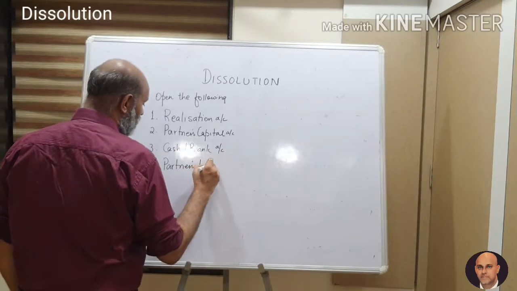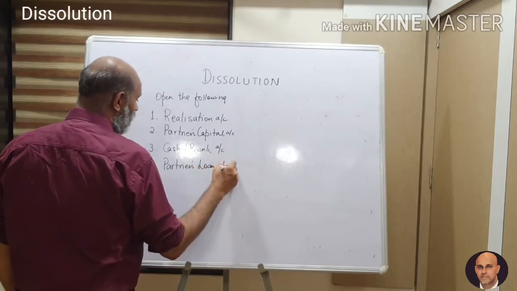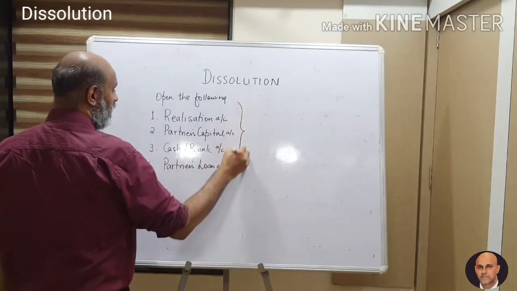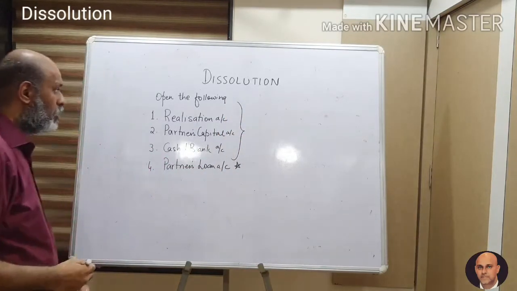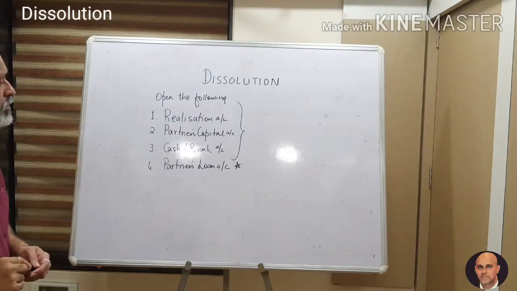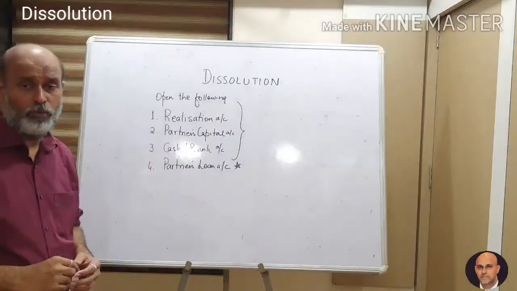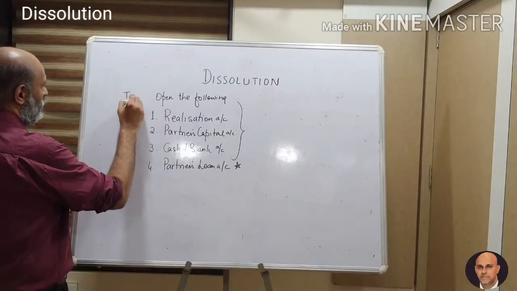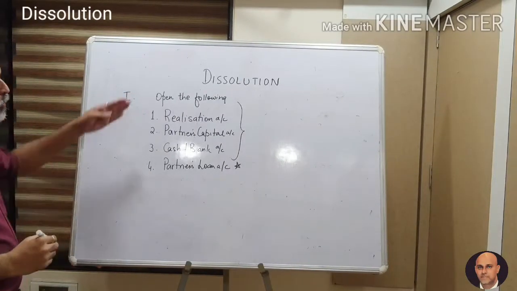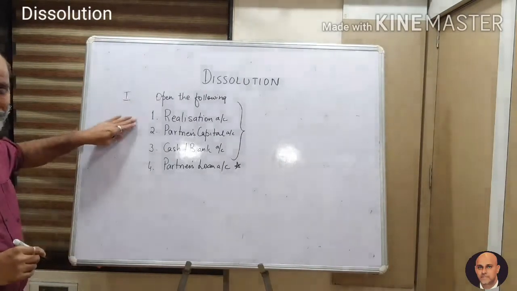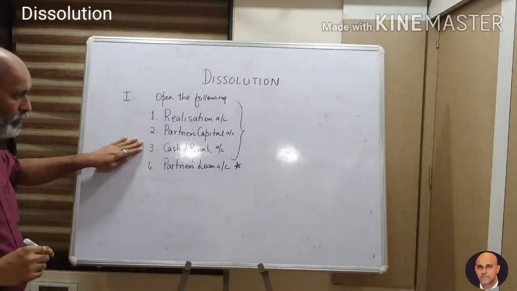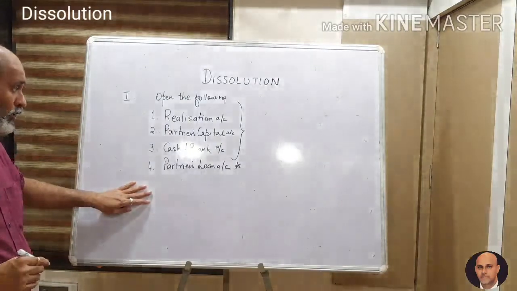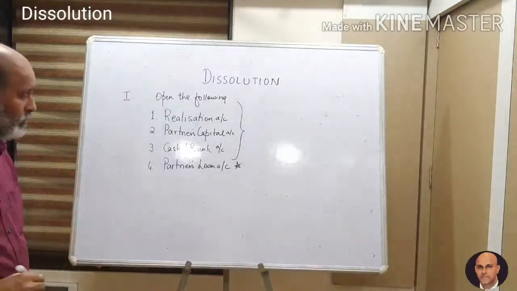This is not necessary in all the sums, but these three are 100% there. So these are the accounts which you have to open when you start off. This is basically your first step: open the following ledger accounts: realization account, partner's capital account, cash bank account, and partner's loan account if it is given in the sum.